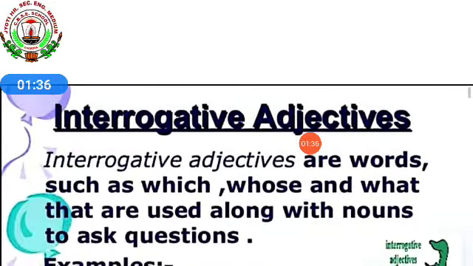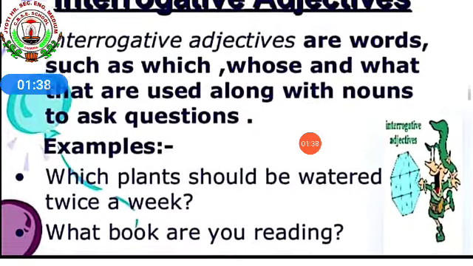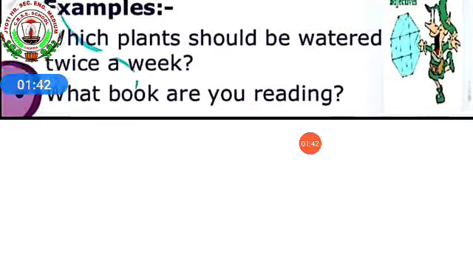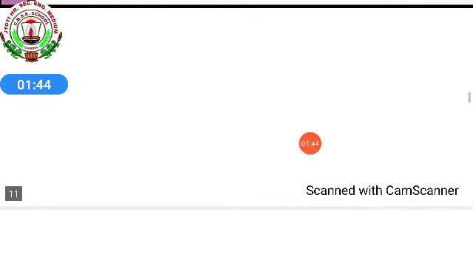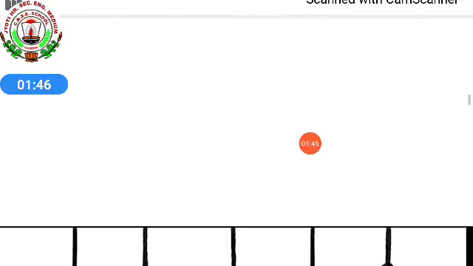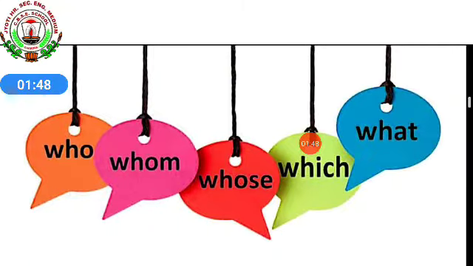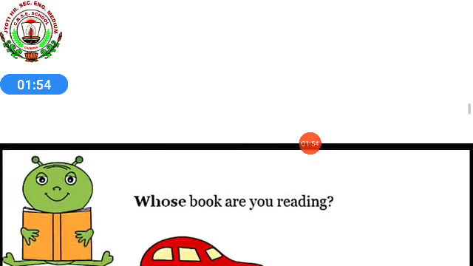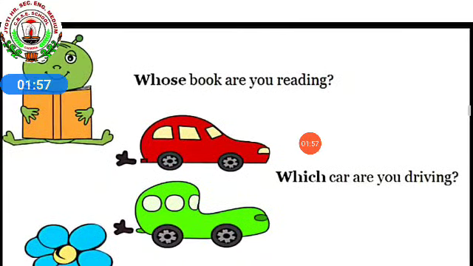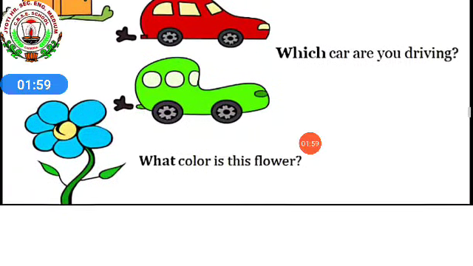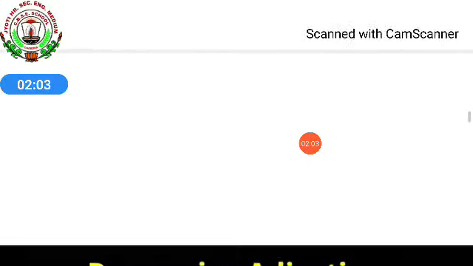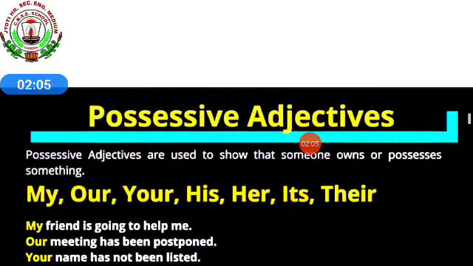Then interrogative adjectives, they are the words like which, whose, what, most probably used to ask questions. What book are you reading, and all those. And what are those WH questions? They are starting with who, whom, whose, which, what. Example also I told you, whose book are you reading, which car are you driving, what color is this flower? Then possessive adjectives.